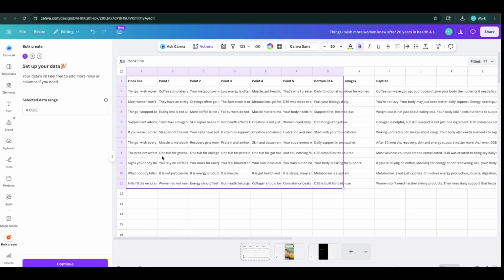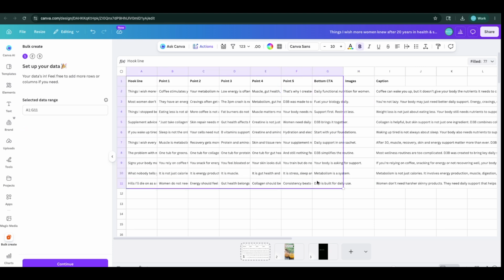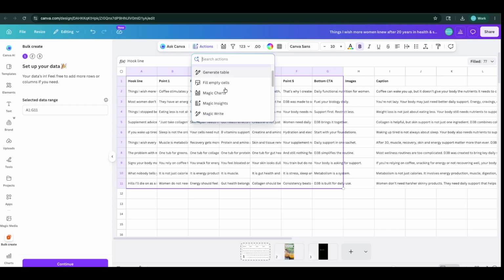I've built this all off ChatGPT and I've reviewed it. Now, images only works when you're dealing with images, and then you can just directly import. But when you're dealing with videos, it doesn't work, which is super annoying. So because we're doing videos and we've already created a template, we do actions, bulk create.